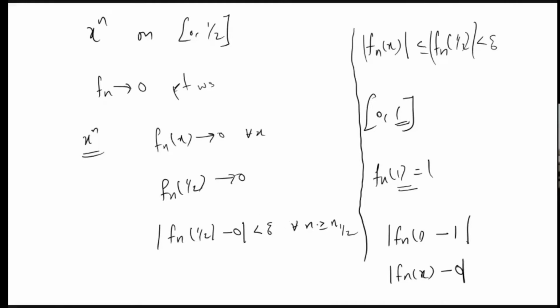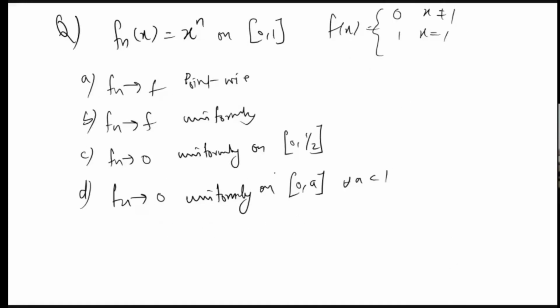But in the last option, if fn of x is equal to x raised to n on the closed interval 0, a, then the same technique applies, because fn of a converges to 0, and since it is an increasing function, the n corresponding to a will work for all numbers less than a.